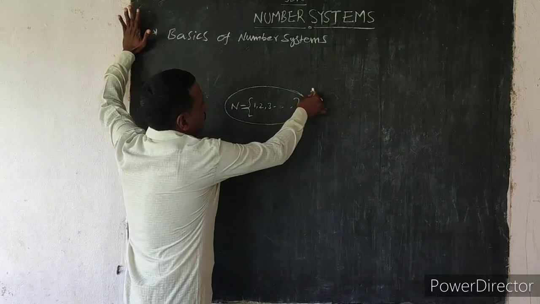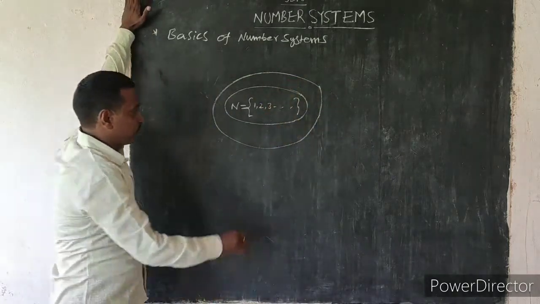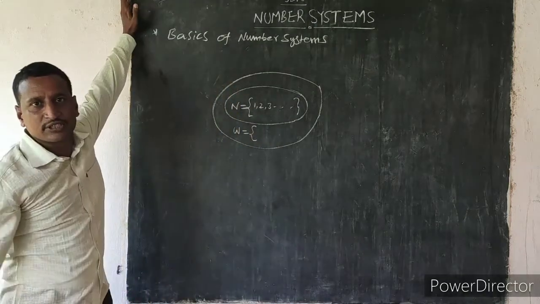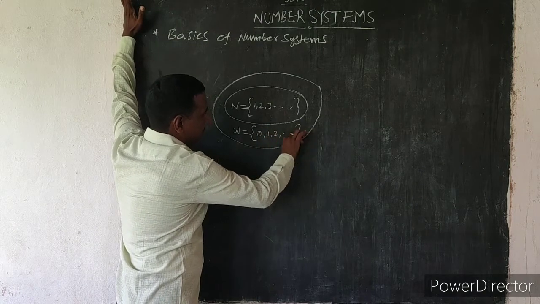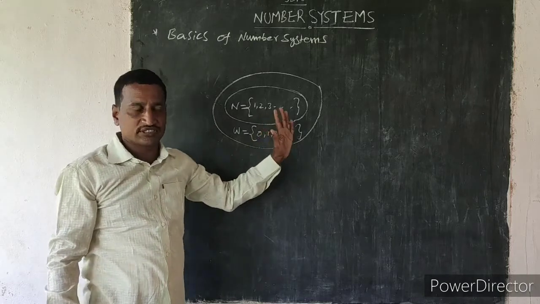Next, natural numbers including 0 are called whole numbers: 0, 1, 2, 3 and so on.